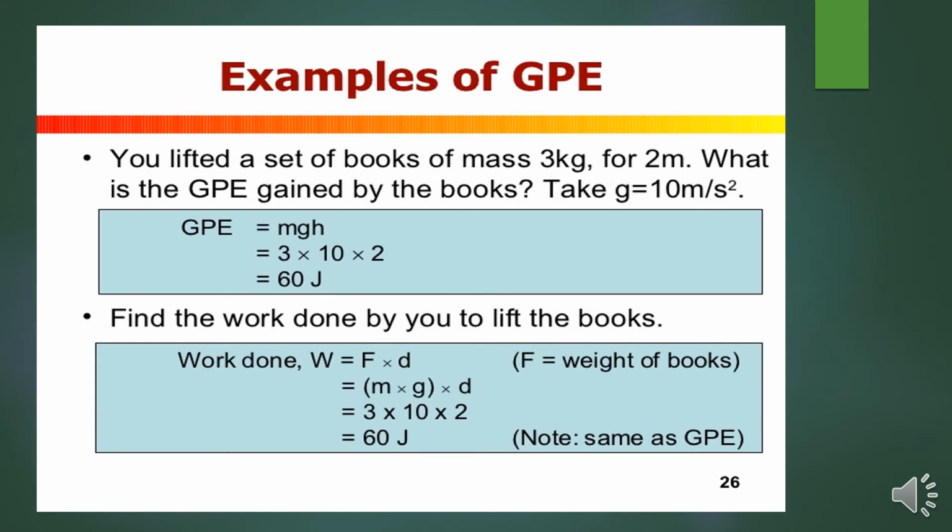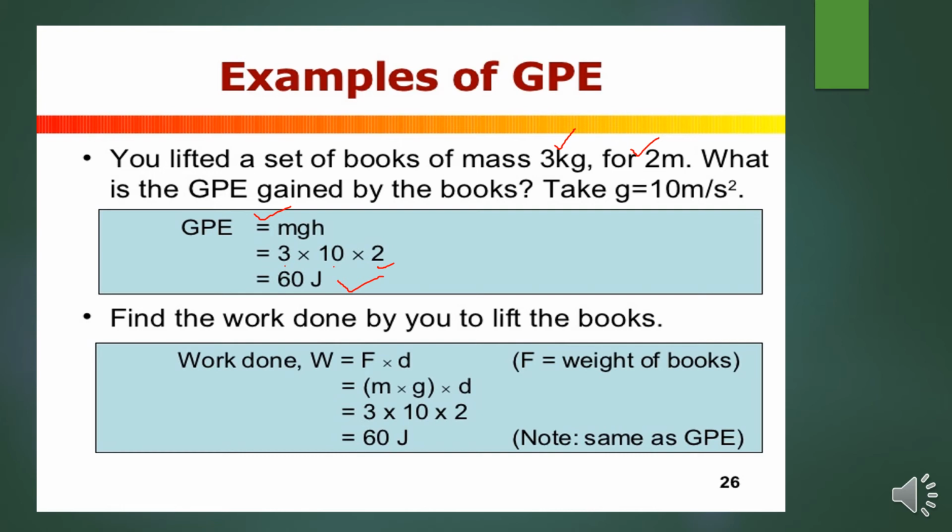Numerical problem related to GPE, that means gravitational potential energy. You lifted a set of books of mass 3 kg by 2 meters. What is the GPE gained by the books? You can assume that g is equal to 10 meter per second square. Already you know the mathematical expression for GPE is mgh, right? So 3 into 10 into 2, that is 60 joule you will get.